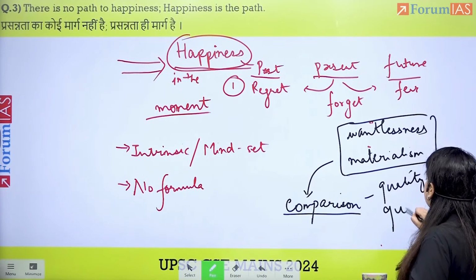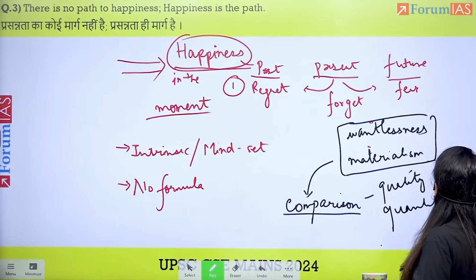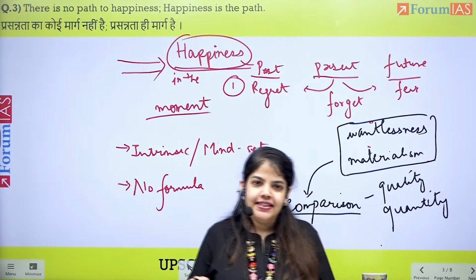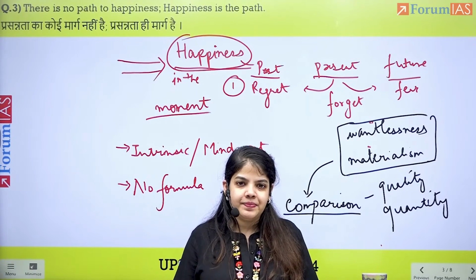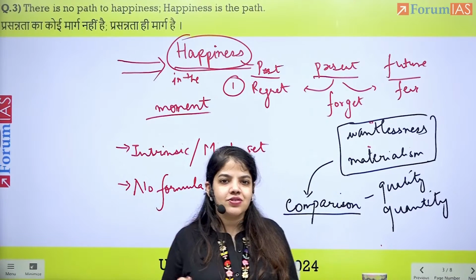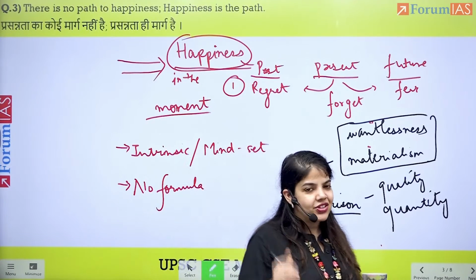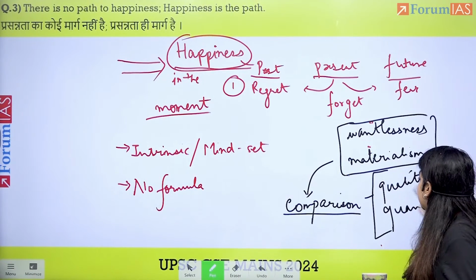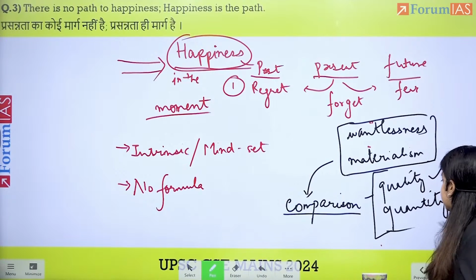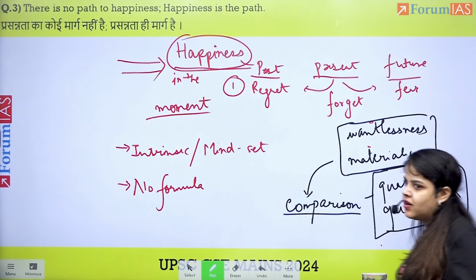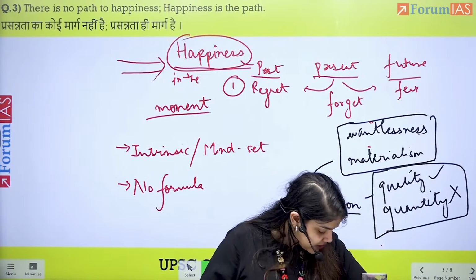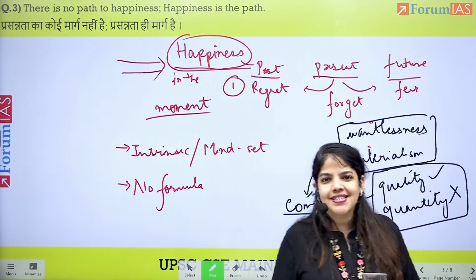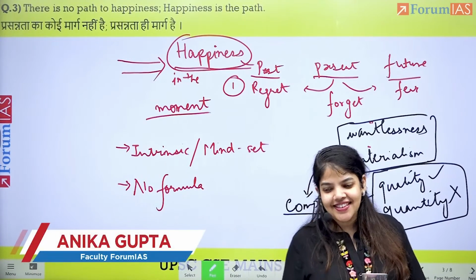We often talk about quantity. How many followers do you have on Instagram? How many likes did you get? How many views were there? People making reels and scrolling them mindlessly. That's not happiness. So happiness also lies in quality over quantity. This is also going to be an idea of happiness.